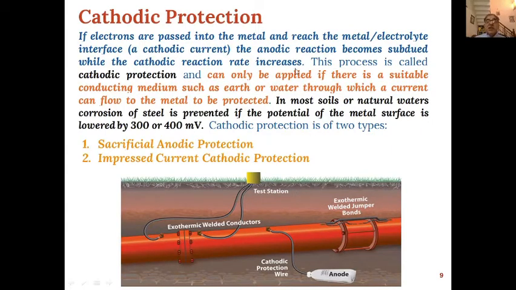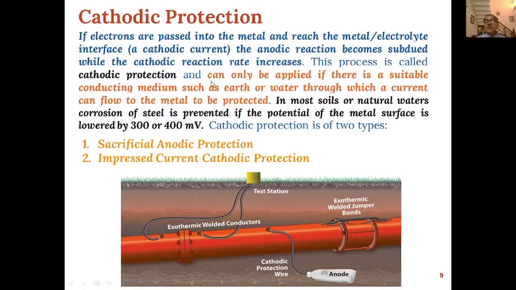Another way of preventing corrosion is cathodic protection. In cathodic protection, electrons are passed into the metal and reach the metal or electrolyte surface, so the anodic reaction becomes subdued and the cathodic reaction rate increases, and because of that the corrosion becomes less.